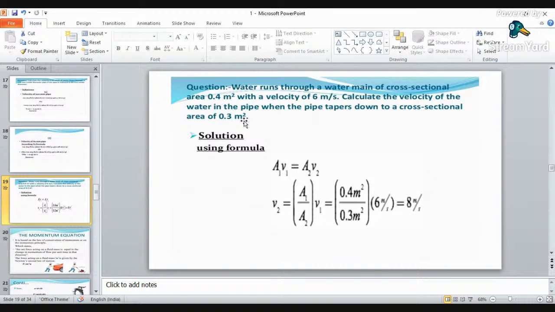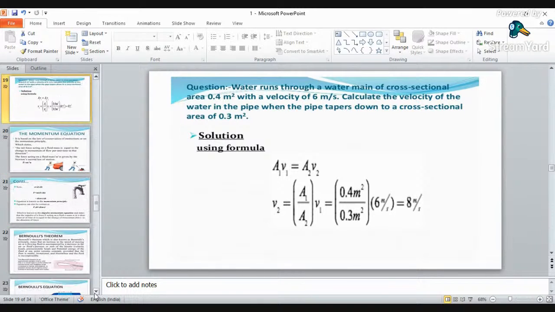So if it is a closed surface, then it will be pi by 4 d square. Okay, so continuity equation A1 V1 is equal to A2 V2. You have to find out V2, that is velocity of your second pipe. So just rearrange that formula and you will get the velocity of the second pipe. Okay, so this is all about your continuity equation.